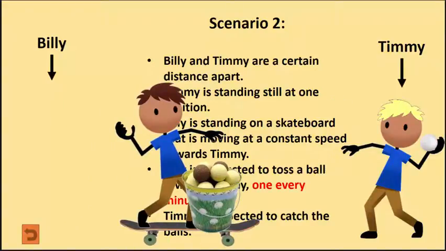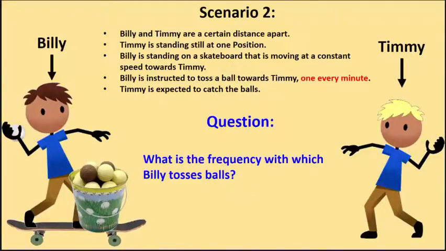So this is what happens. Now, after 1 minute, when he's further ahead, he's going to toss another ball. I'm not going to be able to show you that here, but let's go back to the first toss. As he tosses the ball, he's also moving forward. The question now again, what is the frequency with which Billy tosses balls? Obviously, it's still 1 per minute since he tosses balls every minute. So the frequency with which Billy tosses golf balls is 1 per minute.